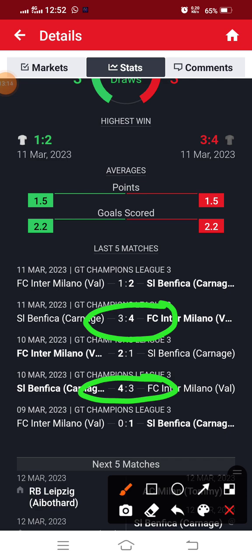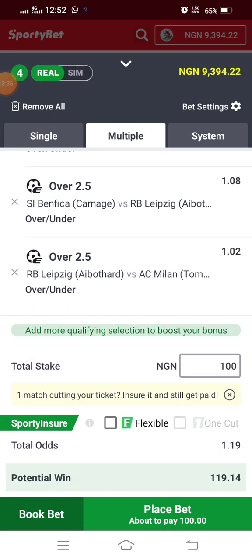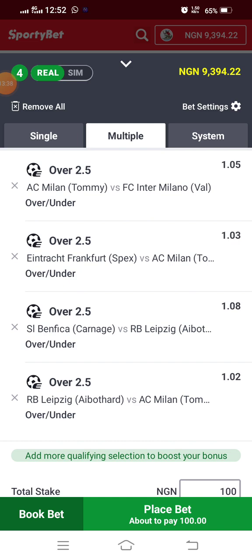Benfica is 7, Benfica is 7 there again, but there's something happening with the pattern. In the pattern, you have Inter Milano having cut. This is a cut, meaning it didn't scale through over 2.5. Now, if you check carefully, you discover that Benfica has never had a cut. So this is the opportunity to have a cut. That's how you assume it, and then you do not engage in this particular event. So I'm going to take it out. So of all the games I have imputed, these are the only ones that I believe will scale through.